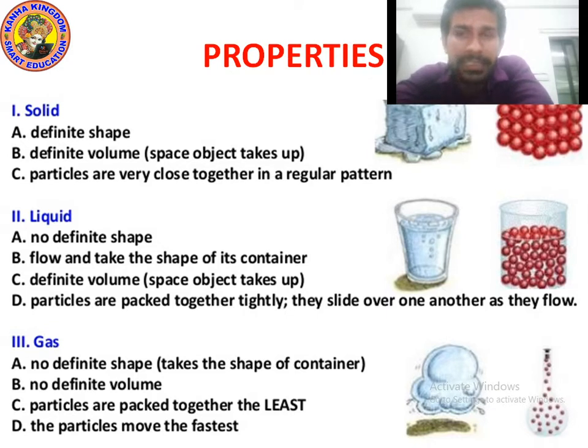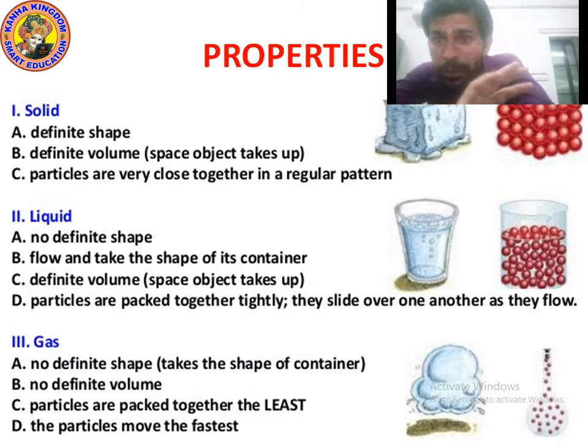Next is gas. If I talk about the properties of gas, point number 1 is it has no definite shape. Even liquid has no definite shape, but solid has a definite shape. And gas has no definite volume, no fixed volume, but solid and liquid have fixed volume. Remember kids, gas has no fixed shape, no fixed volume.